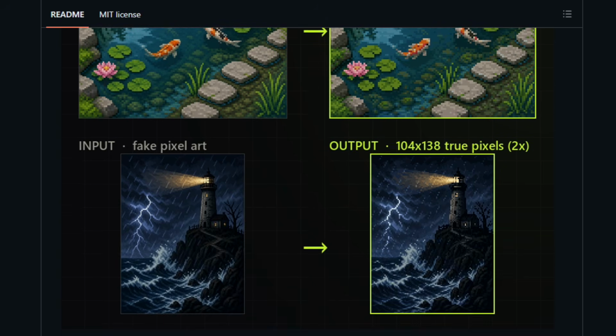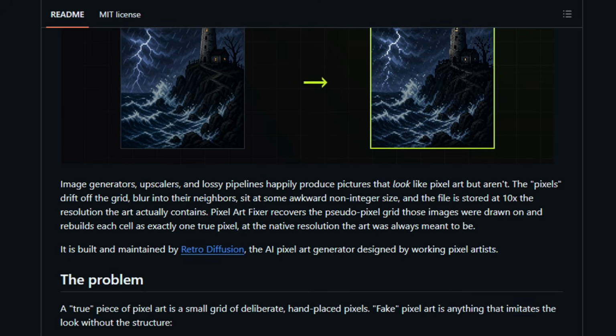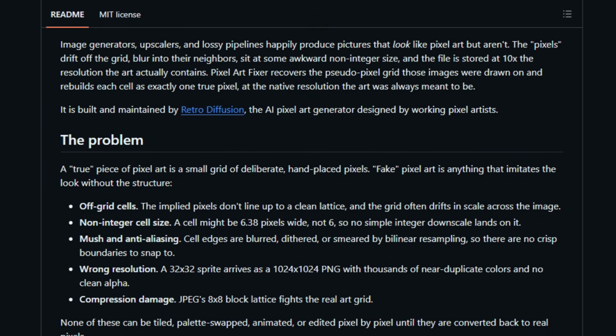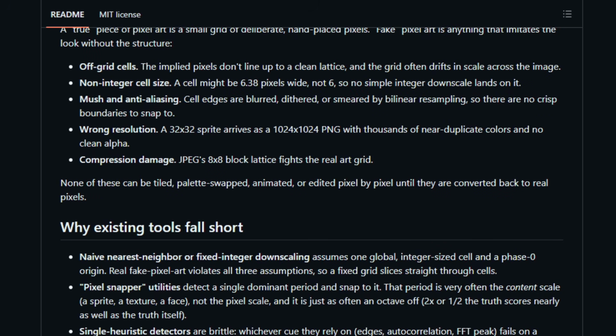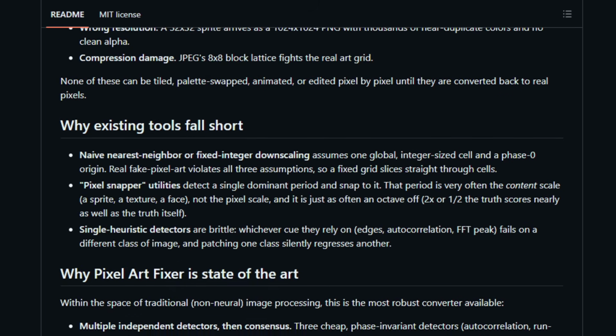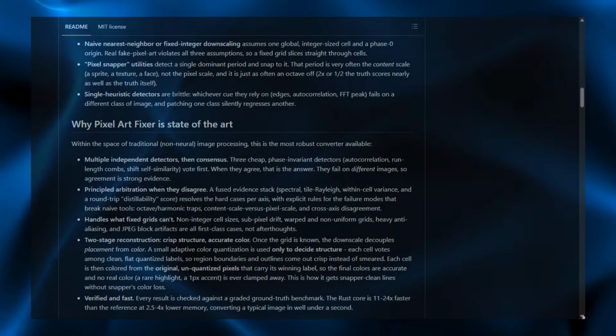With no model, it recovers the pixel grid and rebuilds each cell as one true pixel at its native resolution. Several independent detectors vote on the grid, with arbitration for hard cases like non-integer cells, warped grids, and JPEG artifacts. It ships as a Python reference and a dependency-free Rust binary. Run it and get clean pixels back.